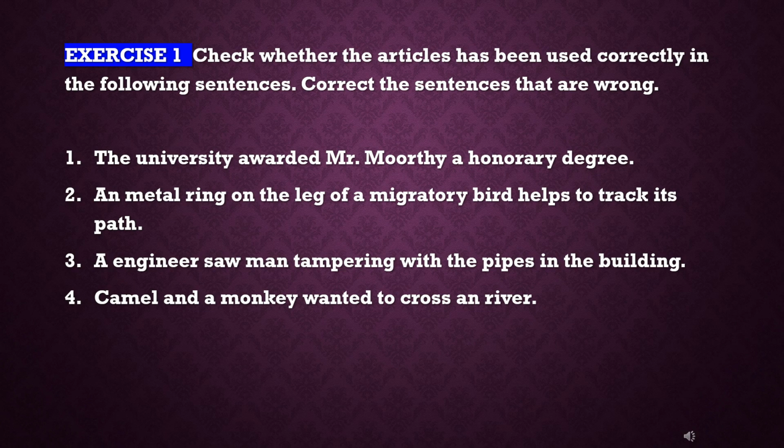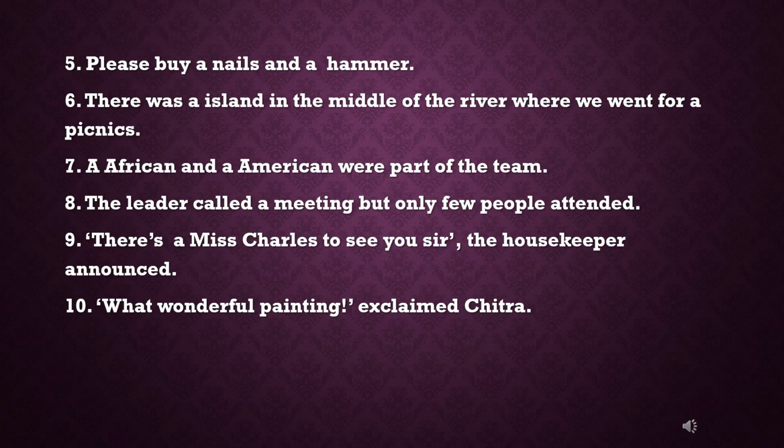River is a word beginning with a consonant letter, so we have to use a. Fifth, please buy a nails and a hammer. Here a is used before nails. Nails is a plural noun. We use a or an before singular countable nouns. So here a is incorrect.